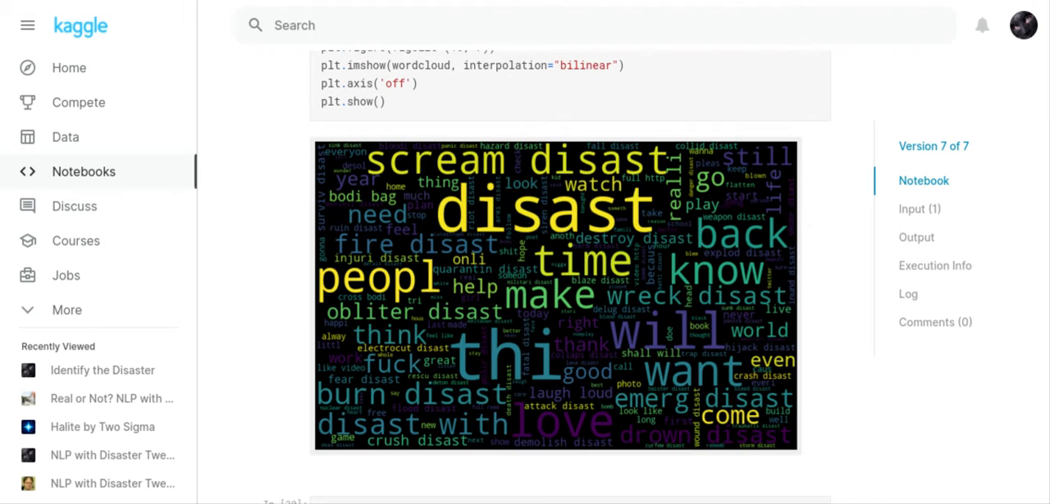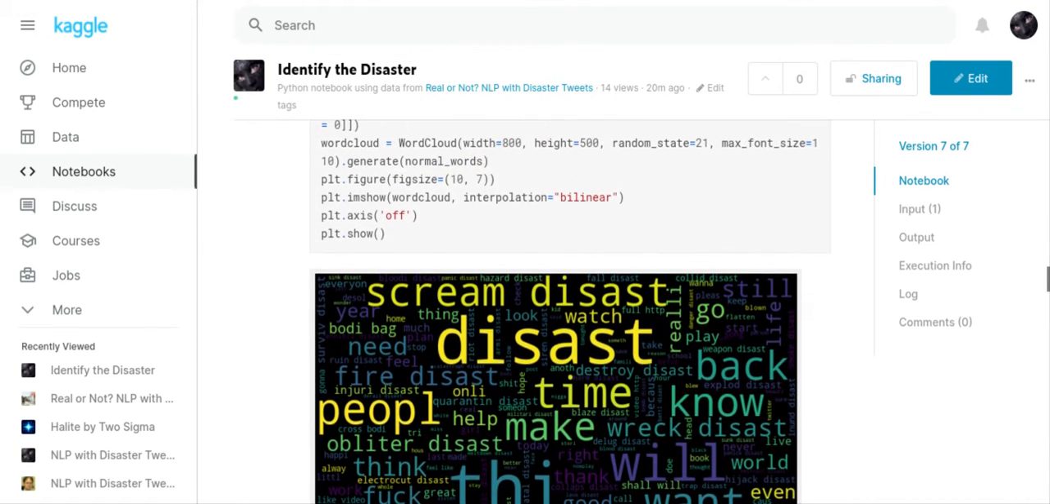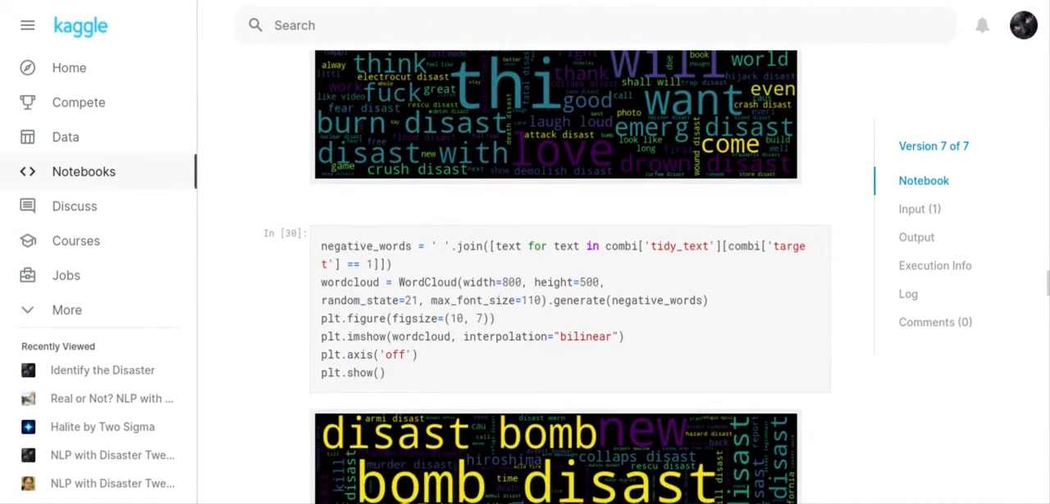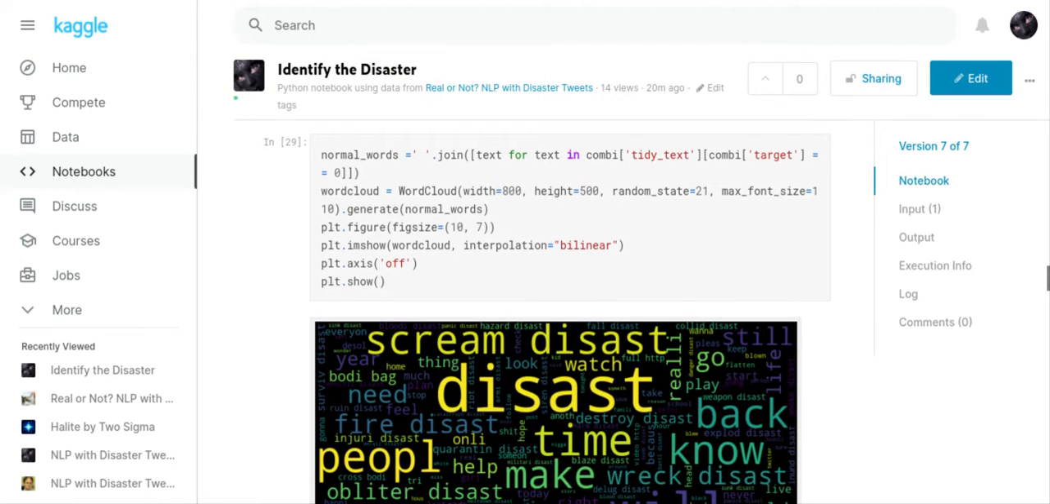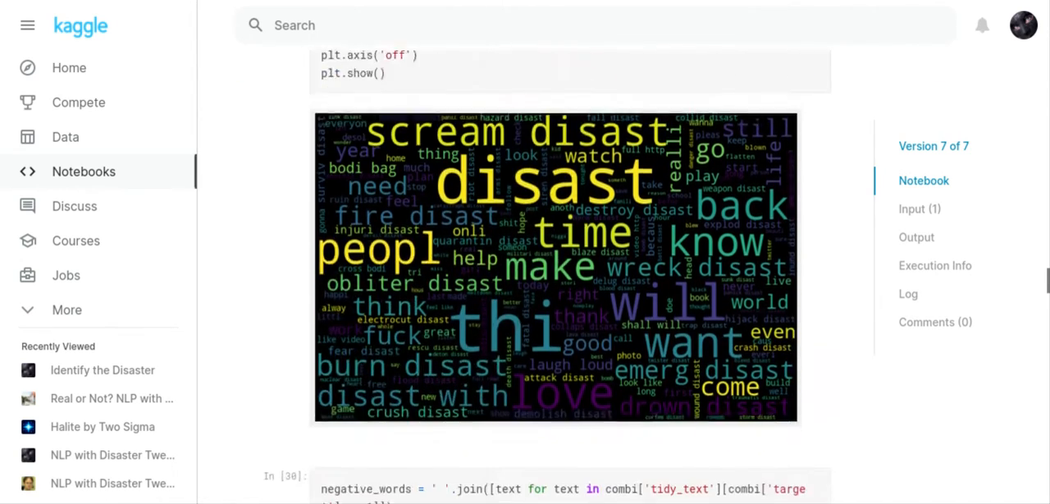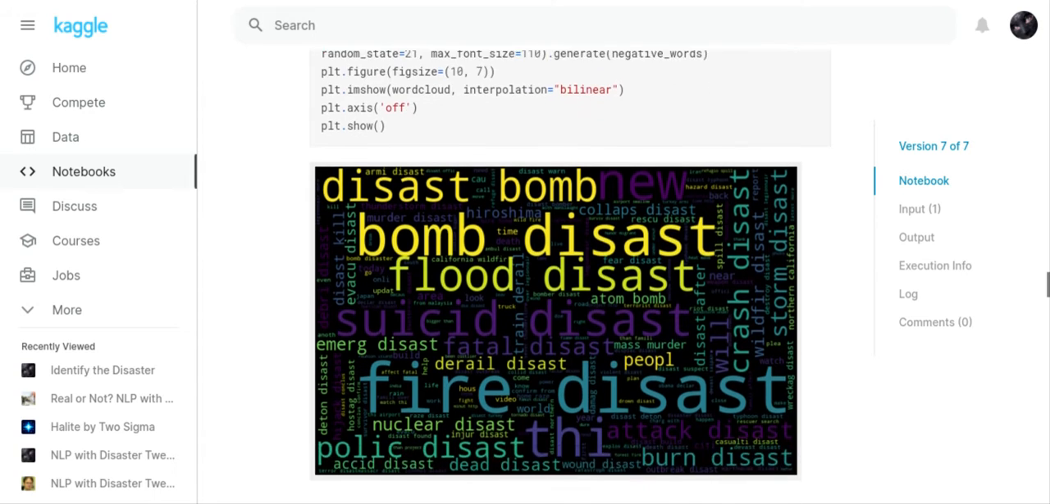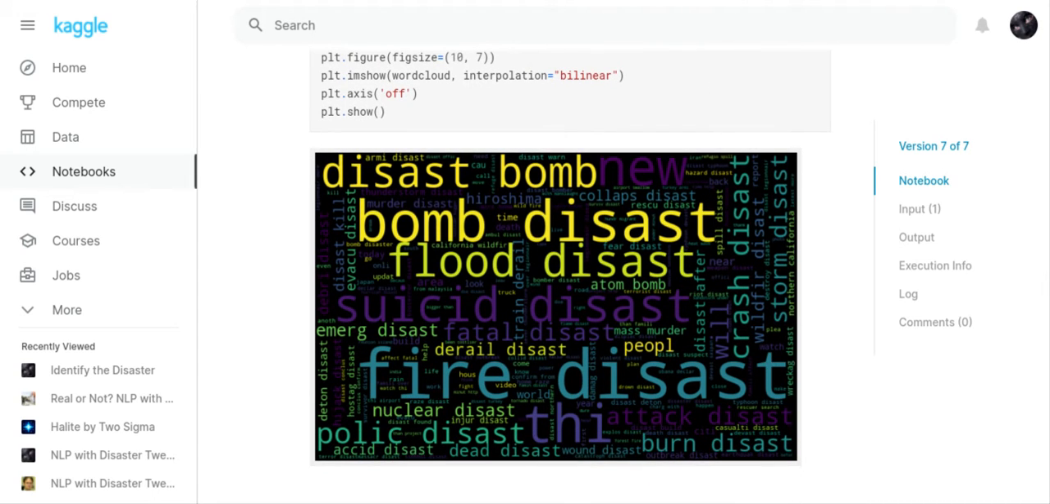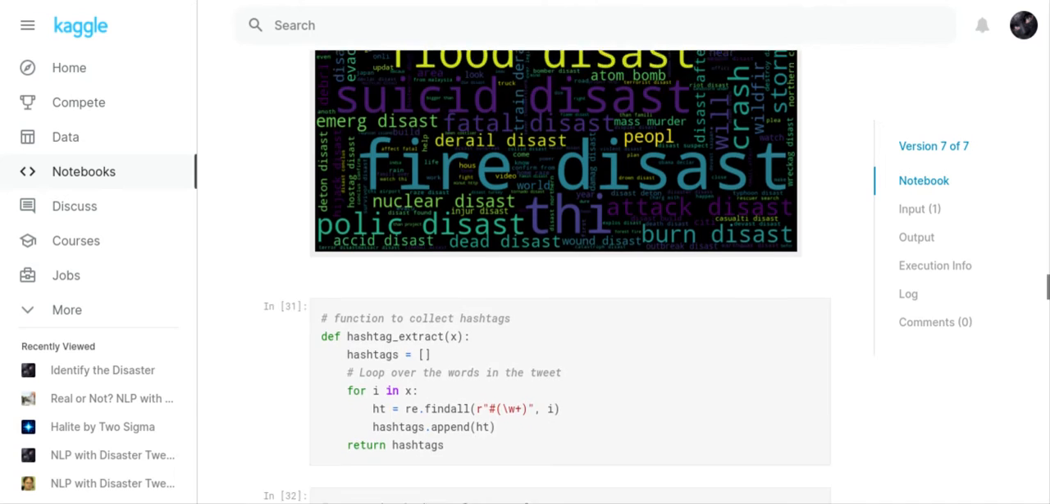I wanted a word that would know it's a disaster. So I'm not sure why it was put in there with the normal words, but it was. That's something that needs to be investigated. And here's all the negative words. So yeah, disaster was in with the negative word, like fire, flood, suicide, crash, evacuate.